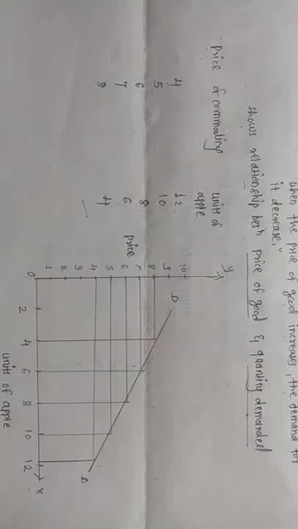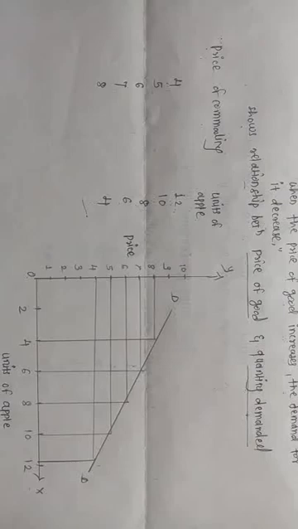Then next, you should write the law of demand. The law of demand means, other things remaining constant, when the price of a good decreases, the demand for that good increases, and when the price of a good increases, the demand for that good decreases. You should also write that the law of demand shows the relationship between the price of the good and quantity demanded.